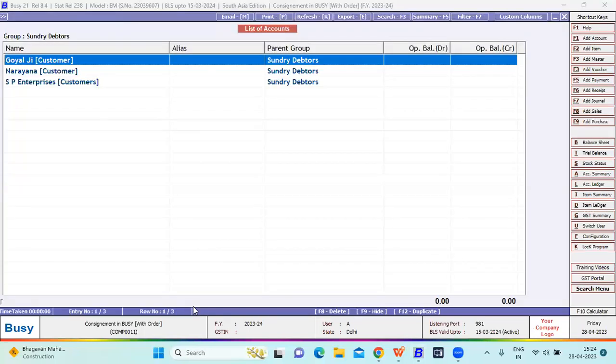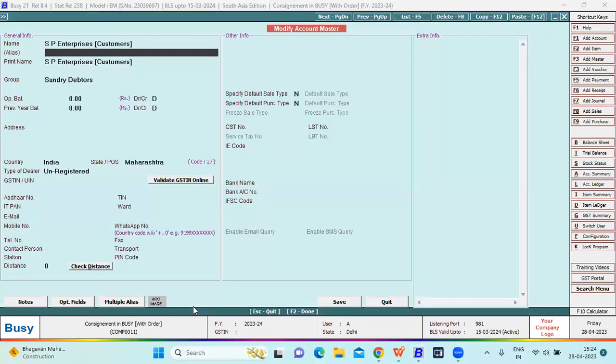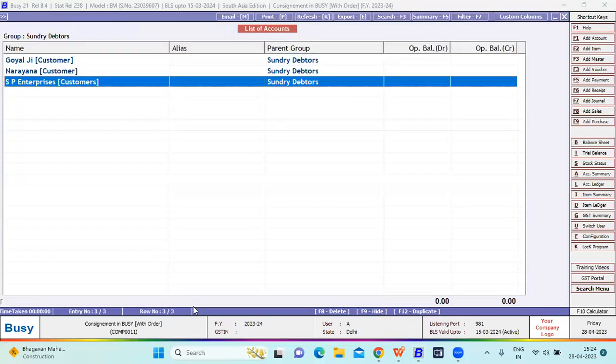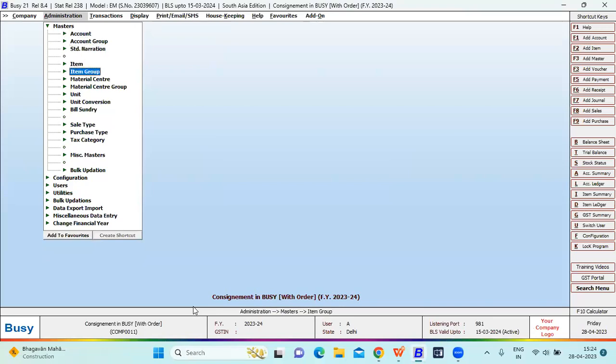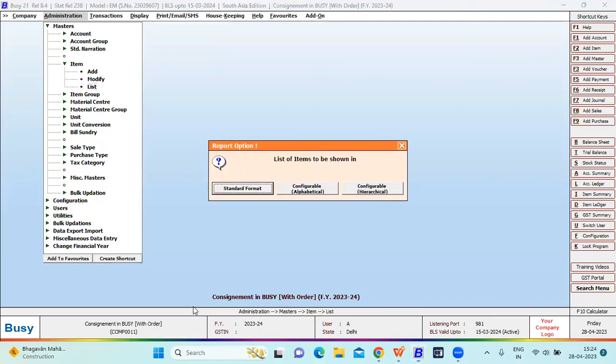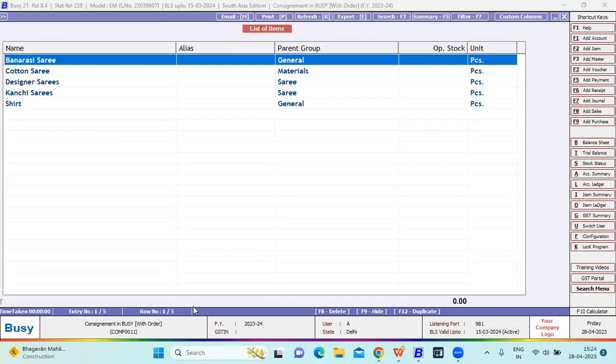Goyalji customer, Narayana customer, HP Enterprises customer. So this is how you can create a customer in Busy. After creating the account master, what we have to do is create the item. Let me show you the list of items which I created.